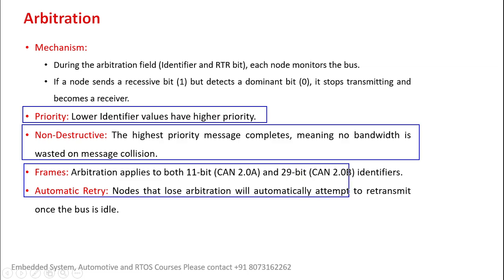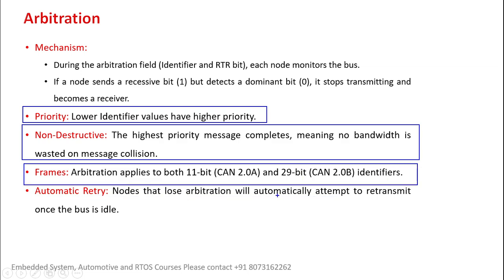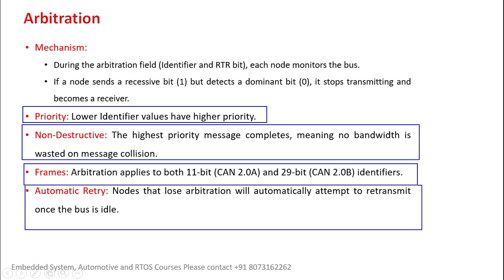Okay. Next point is this arbitration will be applied for 11-bit and 29-bit identifiers. And also in this arbitration, once you lose the arbitration, the node will become a receiver. You can see here, the node that loses the arbitration will automatically attempt retransmission once the bus is idle, once the bus is free. So these are all the points you need to remember.